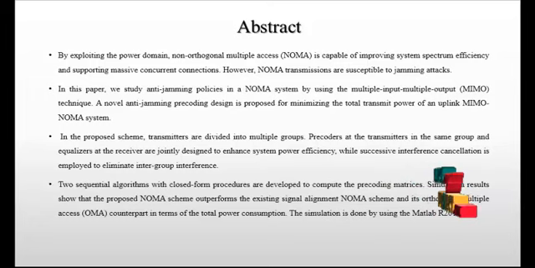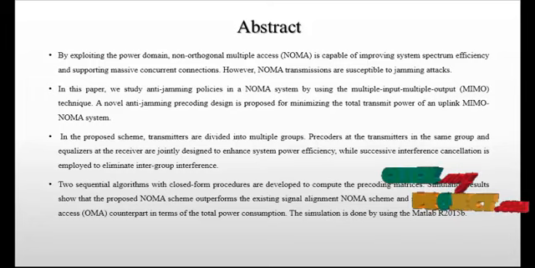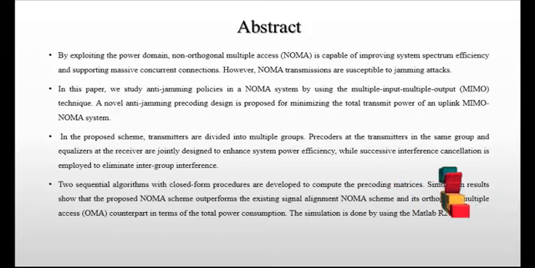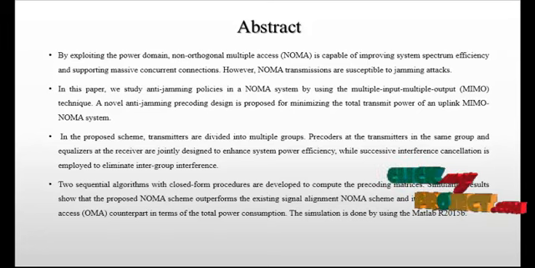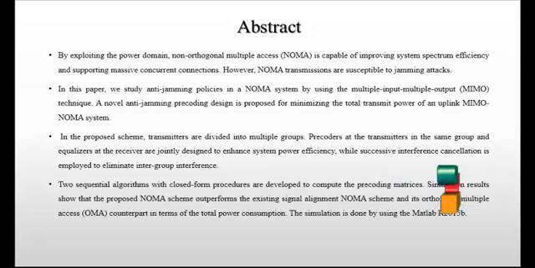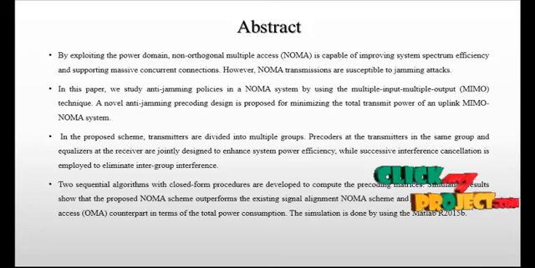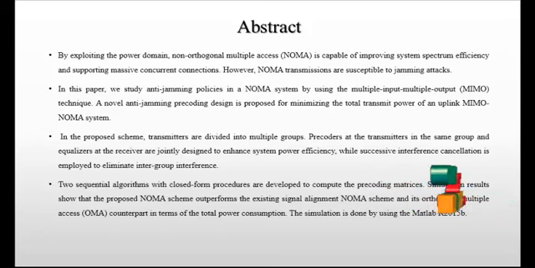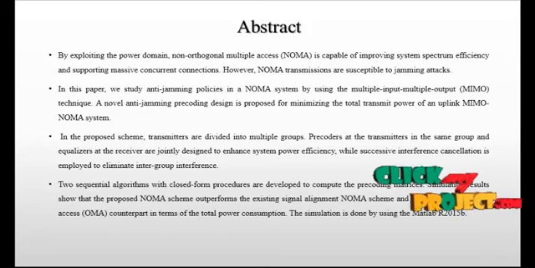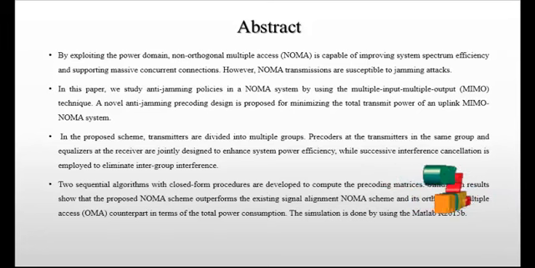Massive numbers of cell users will be connected, but the disadvantage of this NOMA system is its susceptibility to jamming attackers, which can easily attack the NOMA system. So this paper mainly focuses on detecting the jamming attackers and rectifying and restricting the jamming networks, with an anti-jamming decoding design that minimizes the total transmit power for the uplink NOMA system.